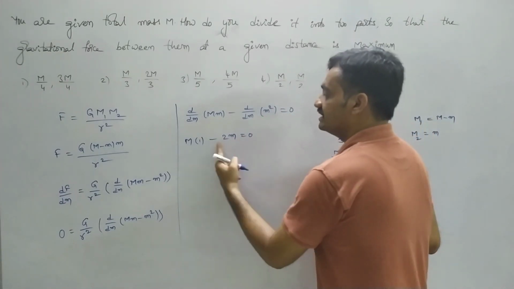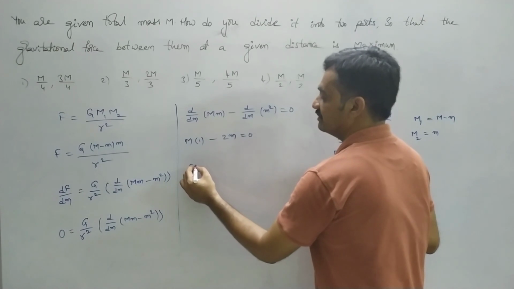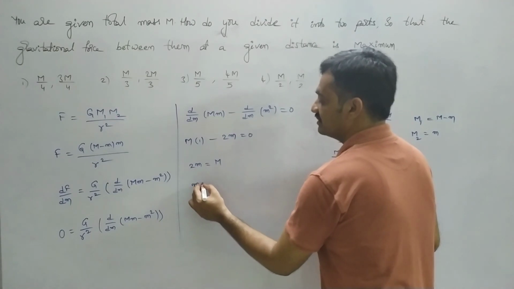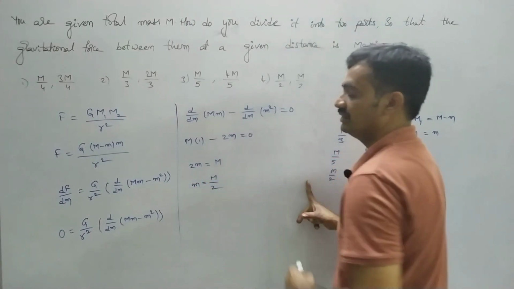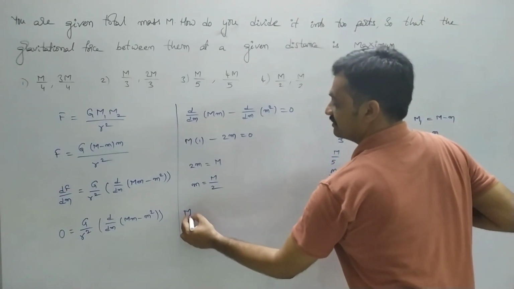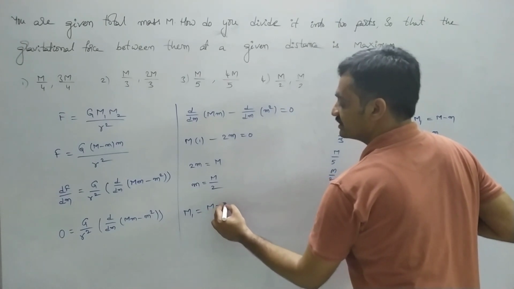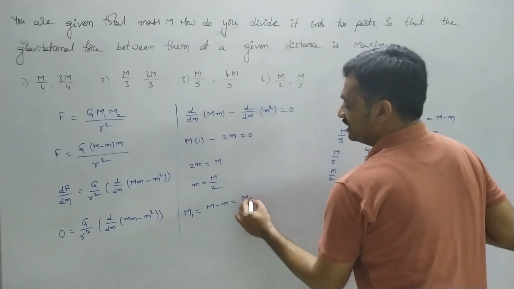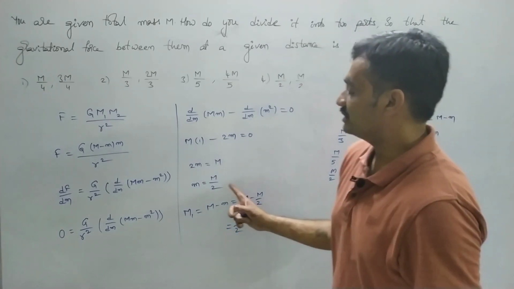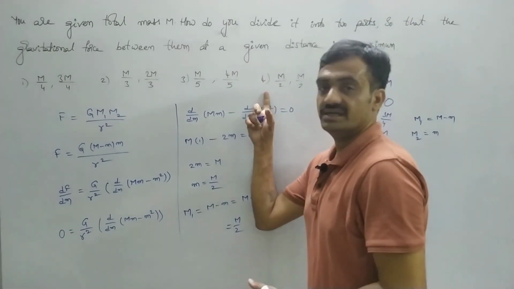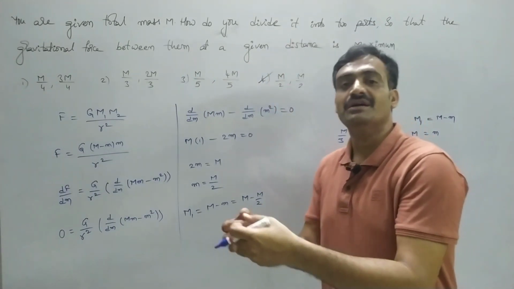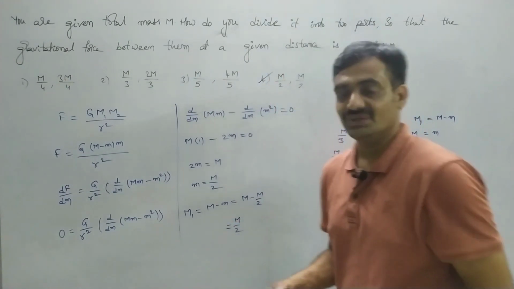If you bring this 2m to the other side, we have 2m equals capital M, so small m is equal to M by 2. So m2 is equal to M by 2, and m1 is equal to capital M minus small m, which is M minus M by 2, so M by 2. So the total mass is divided into two parts, M by 2 and M by 2, so that the gravitational force between them is maximum. Take a screenshot, we will continue.